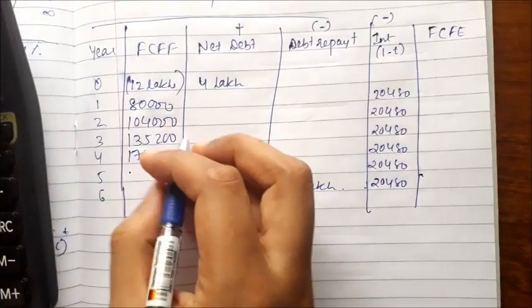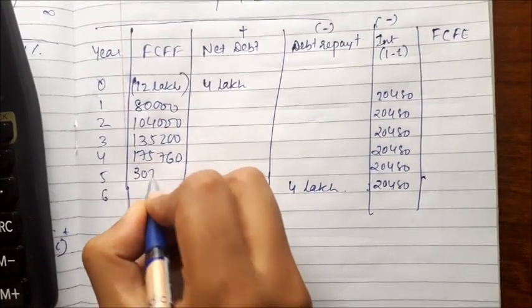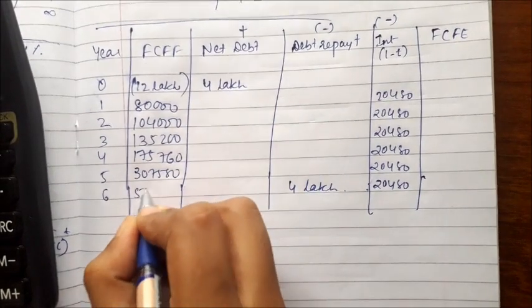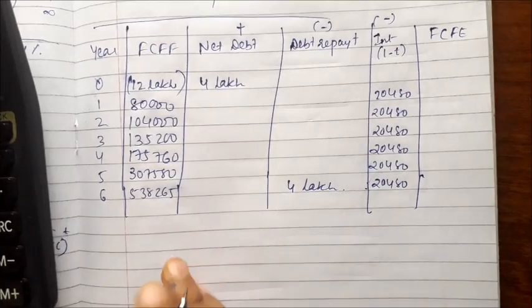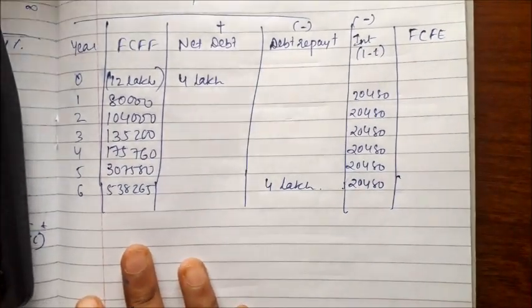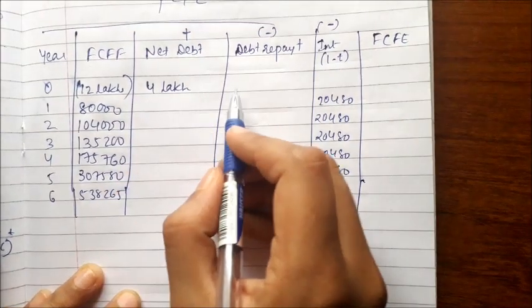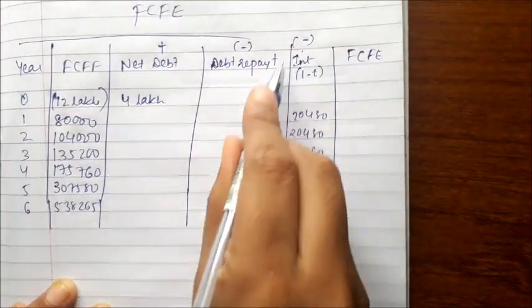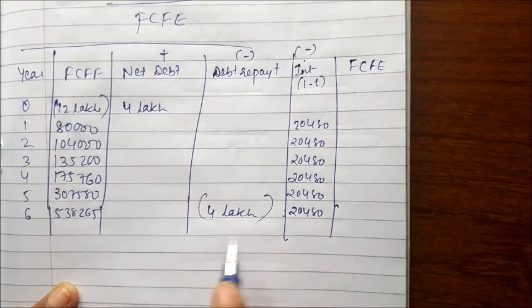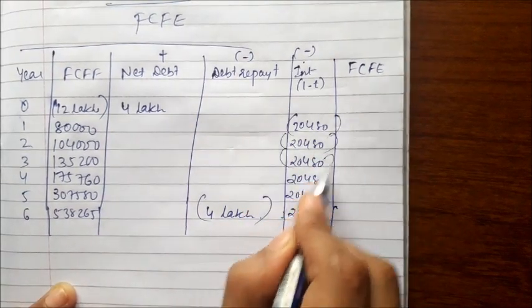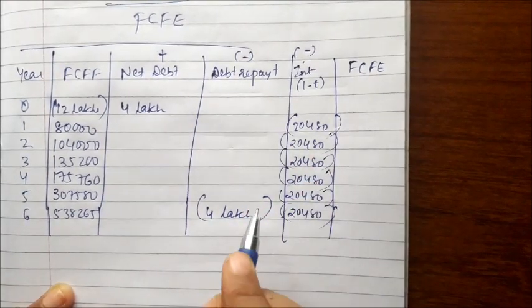So we have to add that, and we'll get 307580 and the last 538265. So this is how it's been calculated. For easy calculation, whatever the minus signs are there, you can put them in brackets so that your answers do not come out wrong.